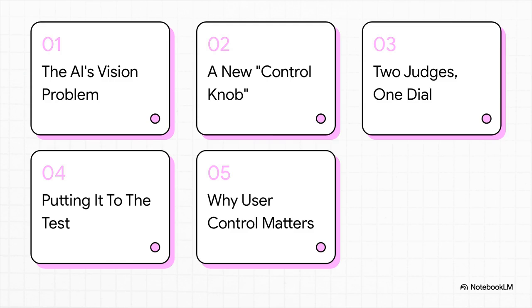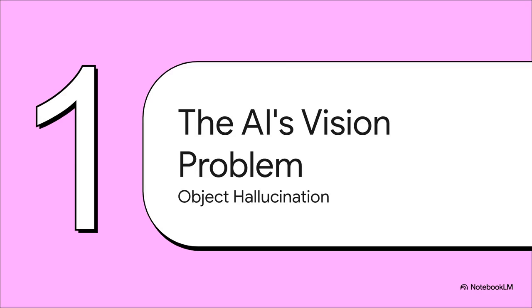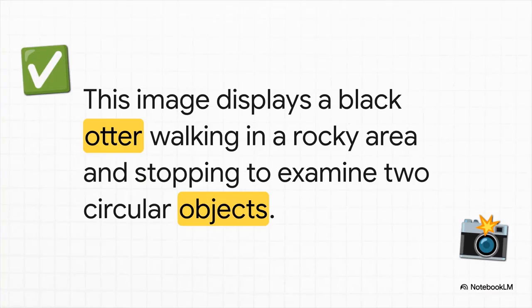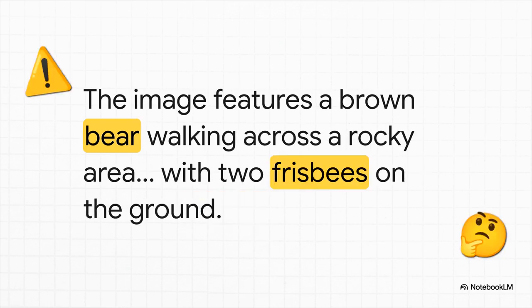So the big question we're tackling today is how do we get these MLLMs to be both incredibly smart and incredibly accurate? And crucially, give the user control. Precisely. Giving us, the users, real fine-grained control over what they output. Our mission in this deep dive is to unpack a really fascinating new research paper. It's called Controlling Multimodal LLMs via Reward-Guided Decoding. It sounds technical, but the core idea is pretty groundbreaking.